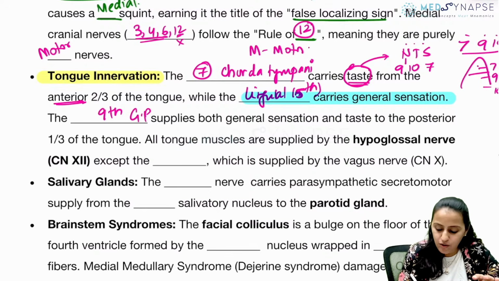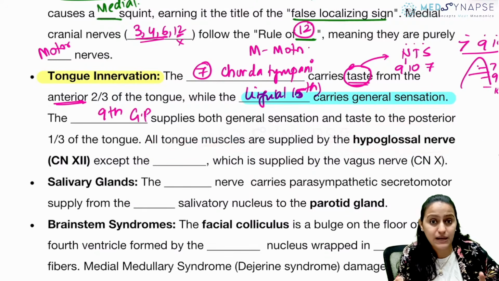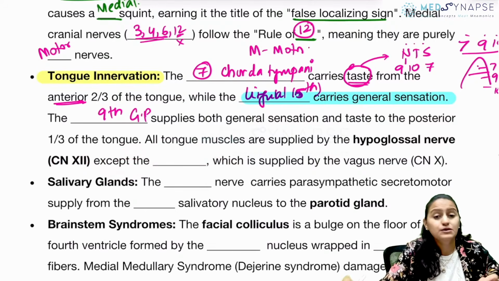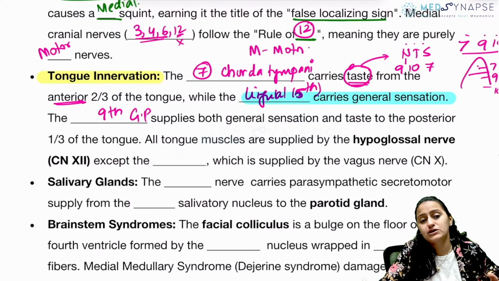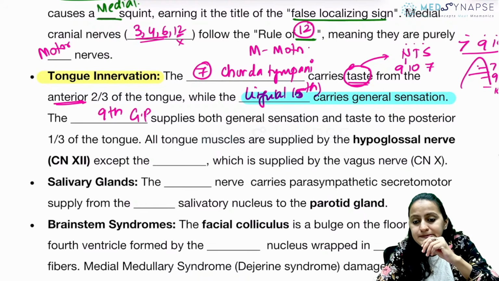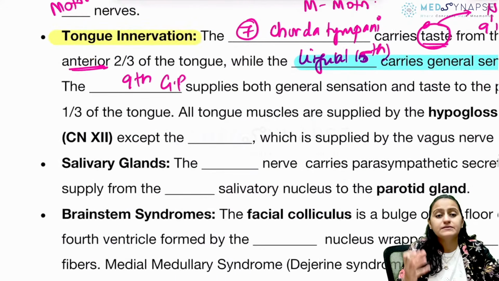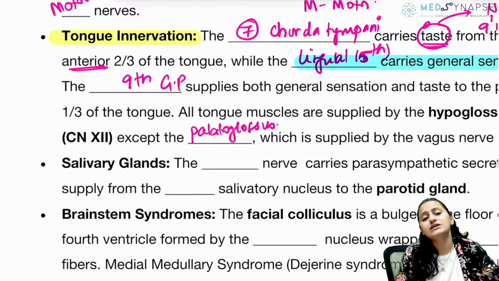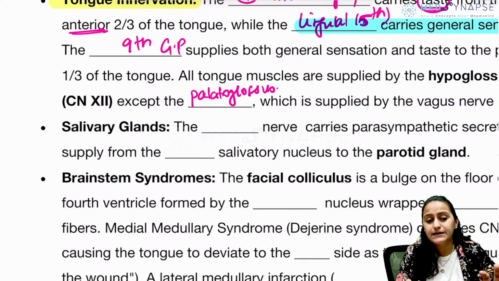Also remember that all tongue muscles are supplied by the 12th, the hypoglossal nerve, except which muscle? The palate one, it is a palate muscle, not a tongue muscle. So remember, it is palatoglossus, which is not supplied by the hypoglossal.